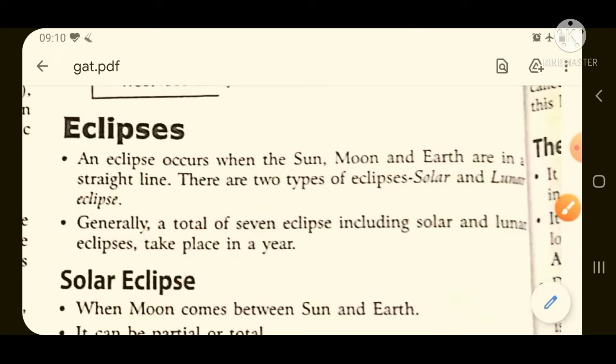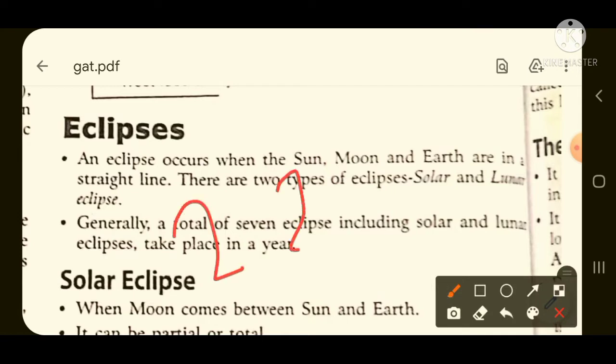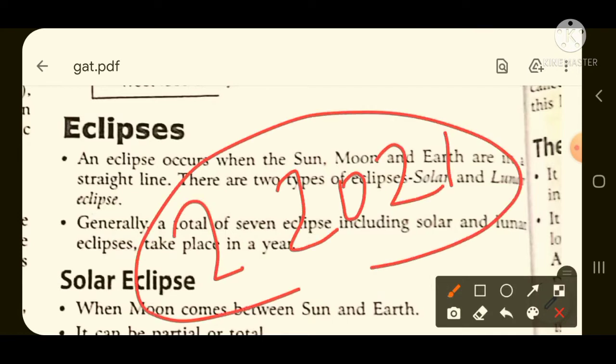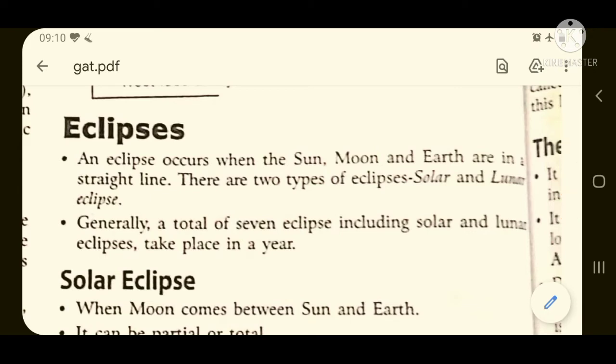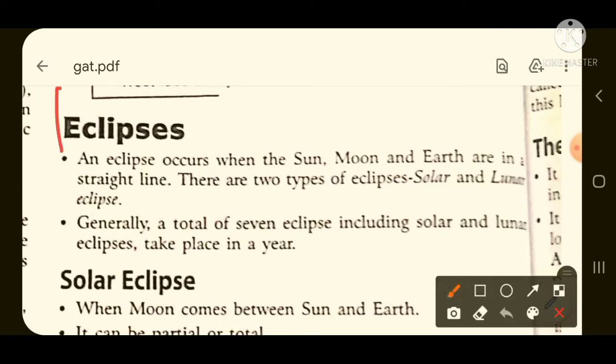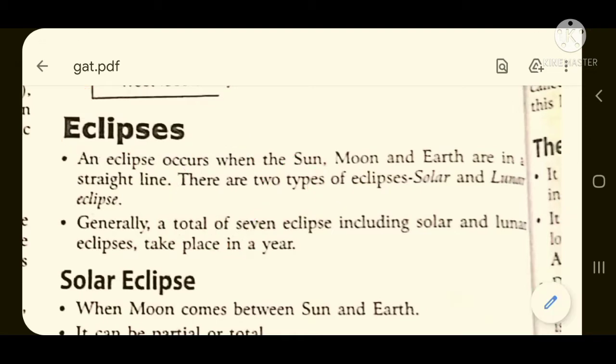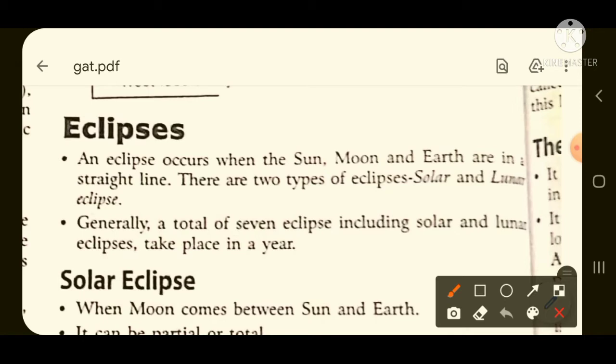So if you are preparing for NDA 2 2021, then this lecture is going to be very important for you. And the topic which we are going to cover today is eclipse. This eclipse topic is one of the favorite topics of UPSC, and UPSC chooses at least one question from eclipse in every NDA examination, either in NDA 1 or in NDA 2, every year. If you don't believe, you can open up the previous year question paper of NDA and see that in the geography section at least one question will be there from eclipse.